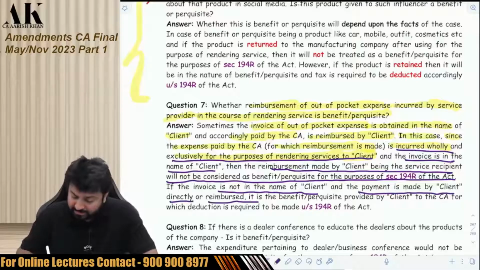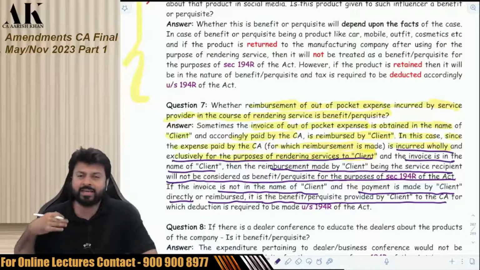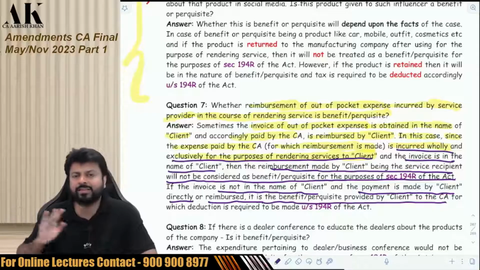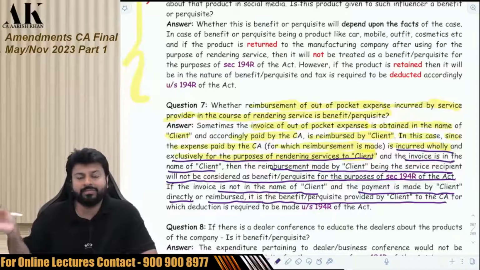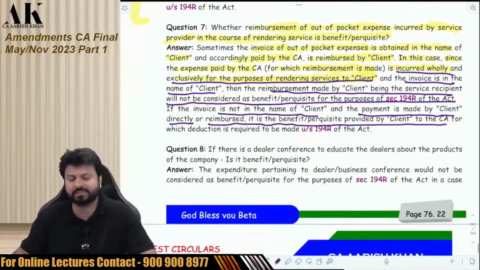But if the invoice is not in the name of the client and the payment is made by the client, directly or reimbursed, it is a benefit or perquisite provided by the client to the CA. So if you don't want the TDS to be deducted, the invoice has to be in the name of the client. The CA cannot make the invoice in his name. If the invoice is in the name of the client and the CA is making the payment and the client is reimbursing, no TDS. But if the invoice is in the name of the CA, then nothing can be done, then the TDS will be deducted. Just check it once. Okay.